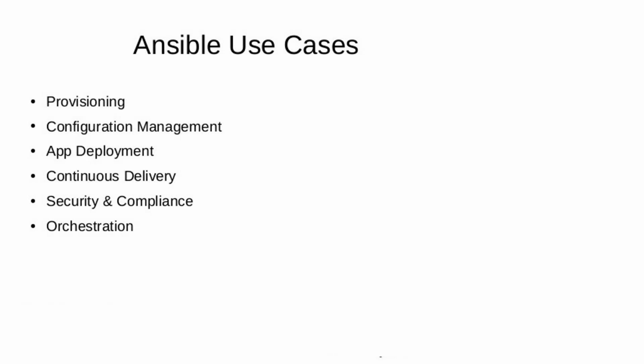But what is orchestration? Orchestration means one person controls all the instruments. The person moves his hands and controls the instruments. That is orchestration. The same way, Ansible will control all the activities here.